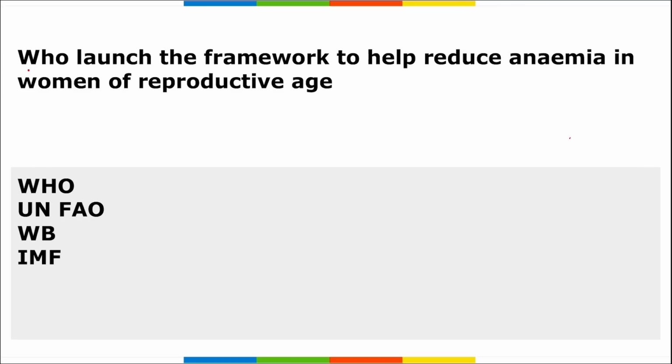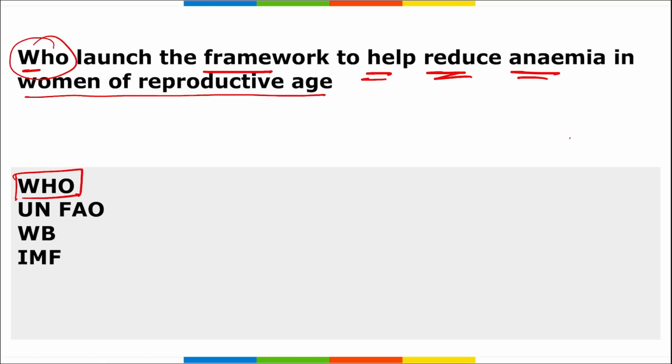Next, who launched the framework to help reduce anemia in the women of reproductive age? As the name suggests, who launched? So remember, WHO only, World Health Organization, launched the first ever comprehensive framework on reducing anemia, calling on various countries to accelerate the action to halve anemia prevalence in women of reproductive age by the year 2025.